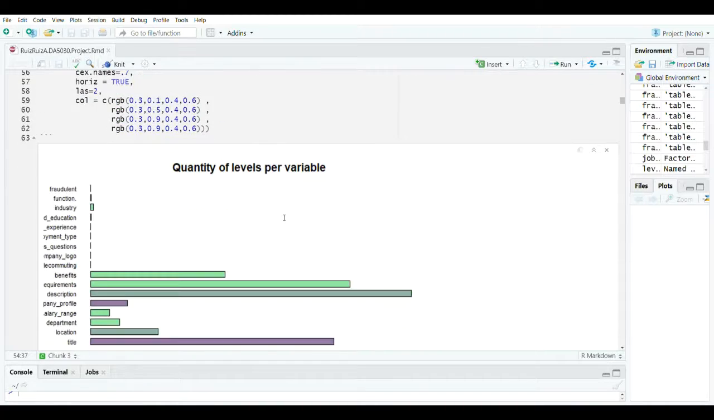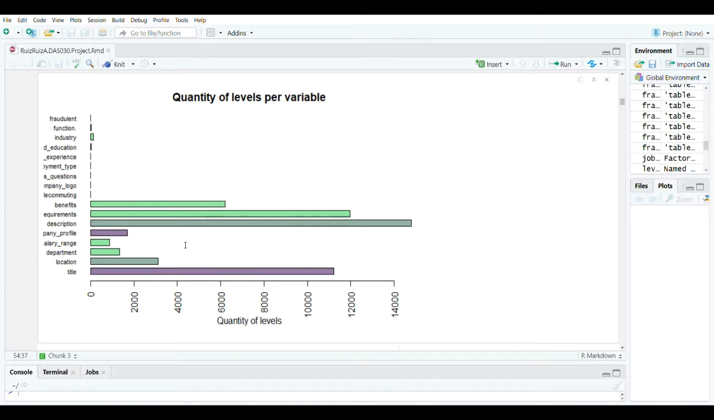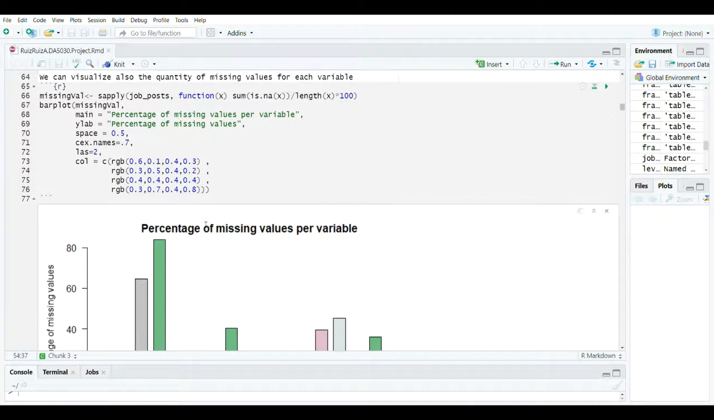So we can see here that first we want to identify all the unique values that we have per each variable, and we can see here including the text. As we can see here, for example, in the description we have more than 14,000 unique descriptions and more than 10,000 unique titles, but in the case of the data that is already categorized, we have really low values. They are not even able to appear here because we have just 2 levels in those features.